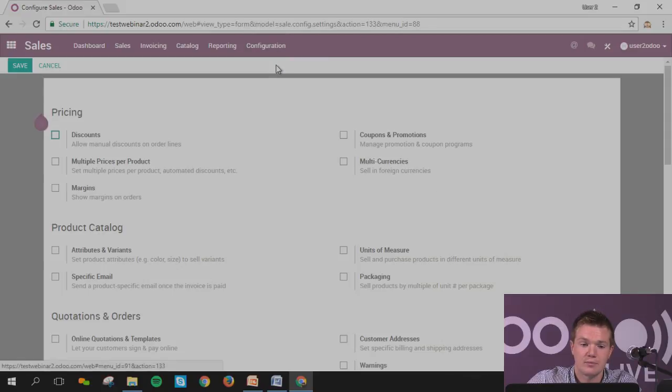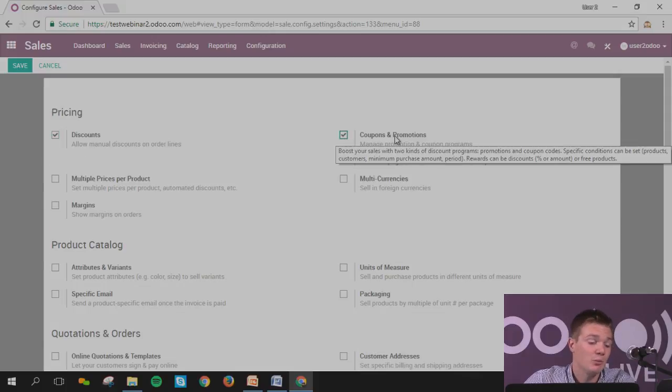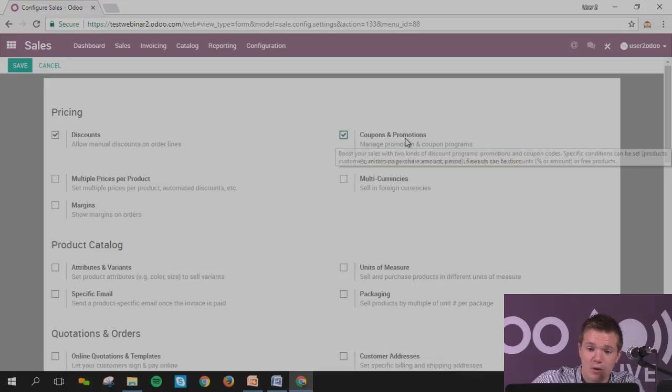Settings. What I want to manage in here for my website, let's imagine I want to manage a discount. So let's imagine I want to put some discounts on the quote or on the order that I will have. I want to have a coupon or promotion program. Let's imagine for, I don't know, Black Friday, or you say the first 10 orders that we have on my website will have a 5% discount, or you can print some coupons as well. And when people go on your website, they could put the coupon on the specific area, and they will have a discount. I will come back to that during the demo as well.